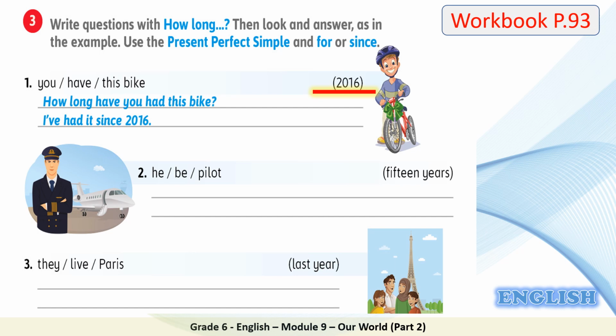Okay, now how can we make a question? We start the question with how long? Excellent. And then we use the verb have as a helping verb. And after this, we use had, the past participle of the verb have. So the question is, how long have you had this bike? The answer is, we have 2016, so the answer will be, I have had it since 2016.